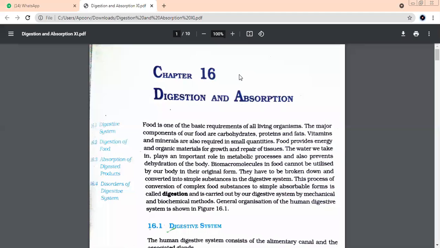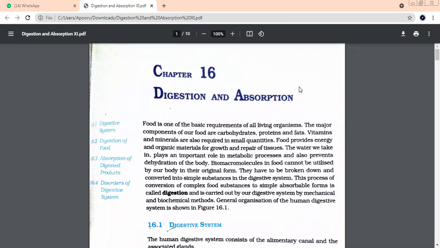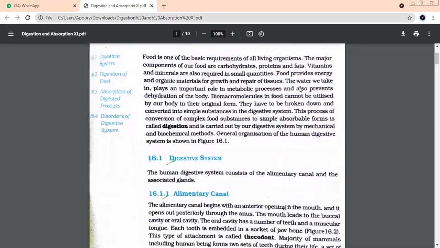How many chapters are there in the NCERT book in biology total? Anybody knows? Yes, very good. There are 22 chapters. So there is more syllabus in class 11th and less syllabus in class 12th. In 12th, we have only 16 chapters. In 11th, we have more syllabus.